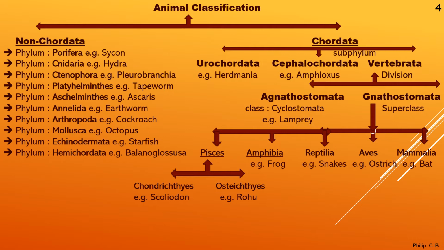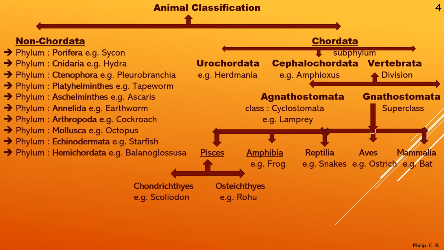So you just go one by one to understand the different terms. Now it is very easy to understand if you bifurcate the terms, that is, you divide the terms into two halves, it becomes easier to understand and remember as well. Now in non-chordates, the first phylum is Porifera. The term Porifera means pore bearers. Okay, so here the common name is sponges. Now all of you might have seen a sponge, right, which has got small pores.